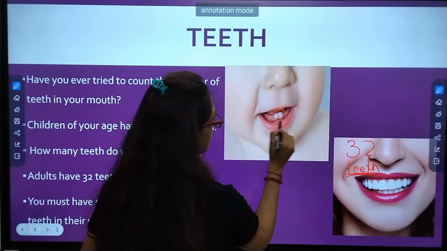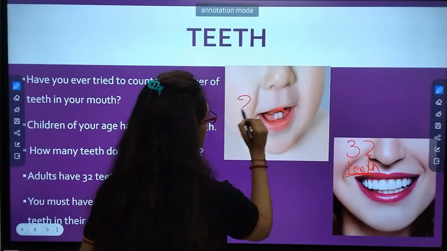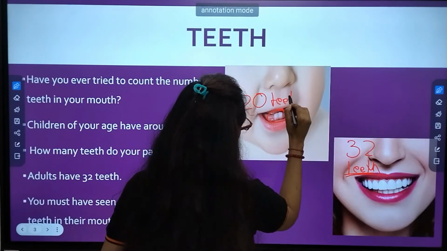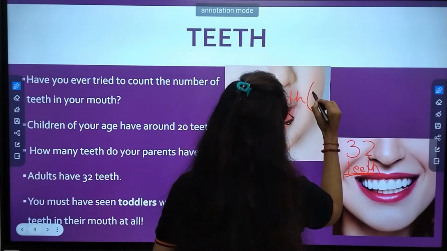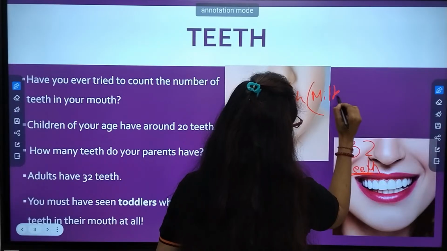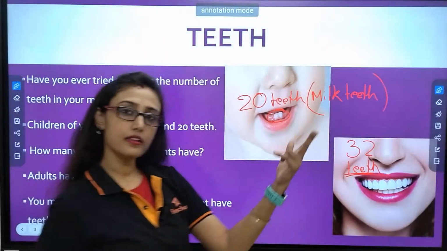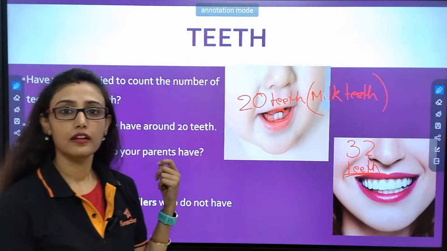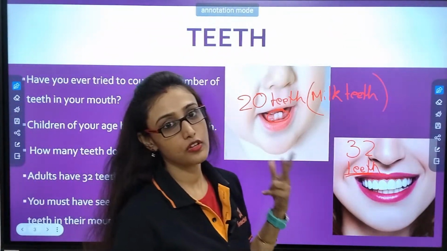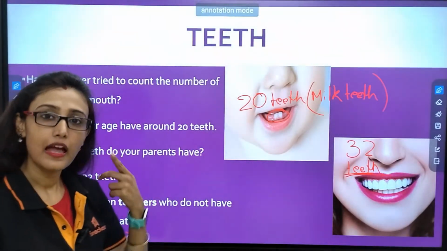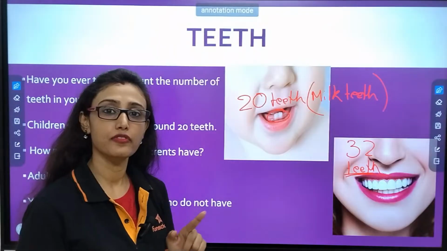This child is just having 2 teeth initially, and after that he will have 20 teeth, which are known as milk teeth. And you are 8 to 10 years old, so you are also having 20 teeth which are falling and are getting replaced by which teeth?